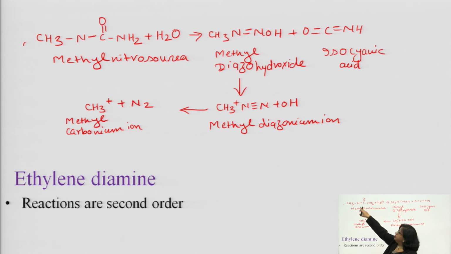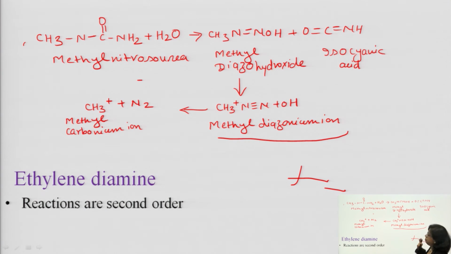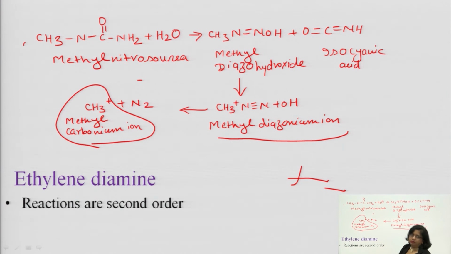Here you see methyl nitrosourea, first it forms methyl diazohydroxide. Now, this methyl diazohydroxide and isocyanic acid will generate methyl diazonium ion. This methyl diazonium ion then liberates methyl carbonium ion. Here you will get the carbonium ion, which is highly reactive. Now, this carbonium ion will alkylate the DNA base pair. So, this is the mechanism of nitrosourea.